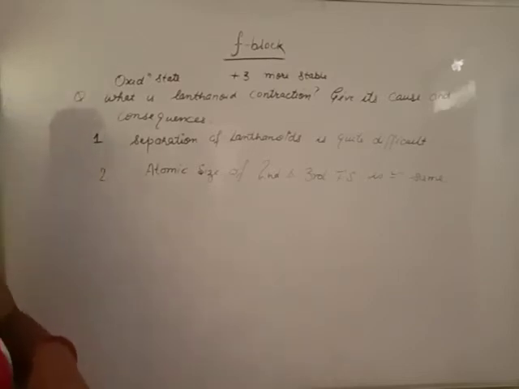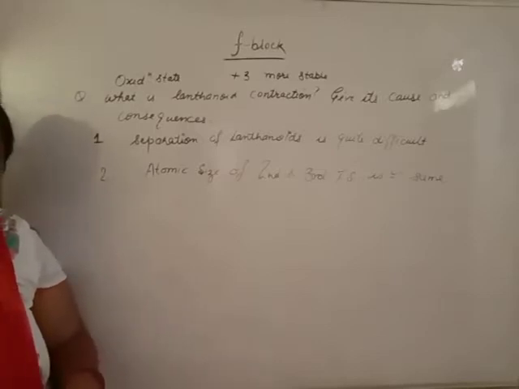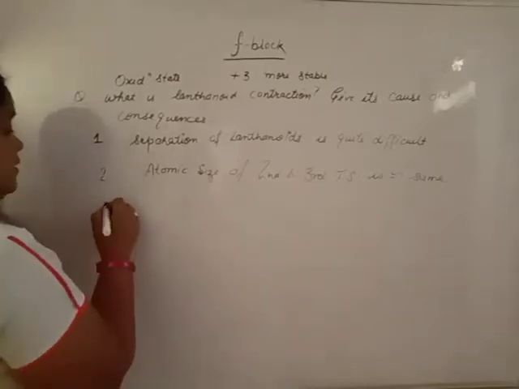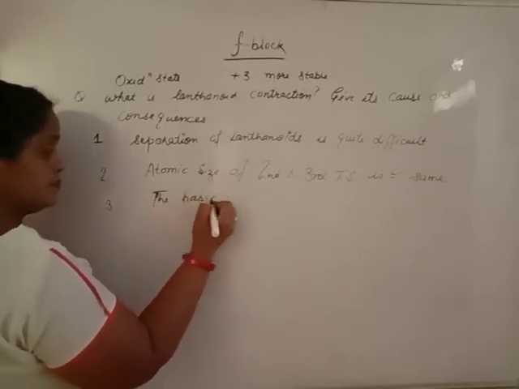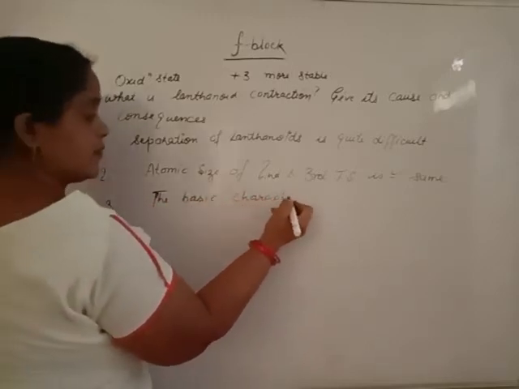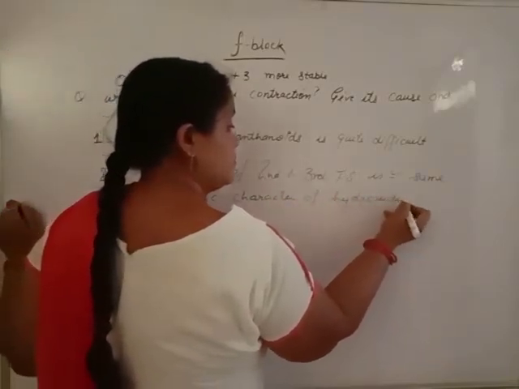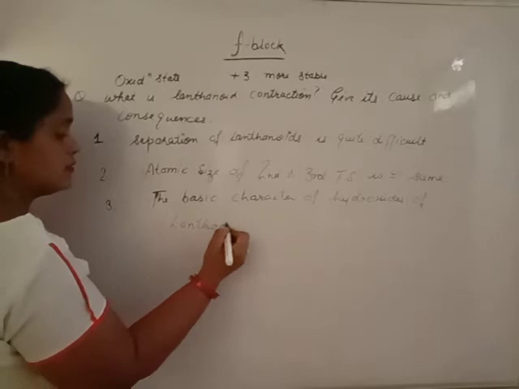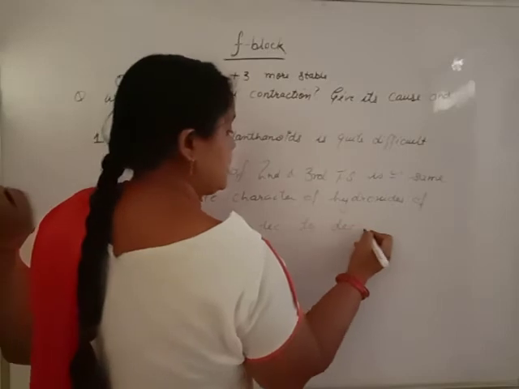Third one, the smaller the size of the lanthanoid, the more the covalent character of their hydroxides. That means their basic character decreases. The basic character of hydroxides of lanthanoids decreases due to decrease in size.